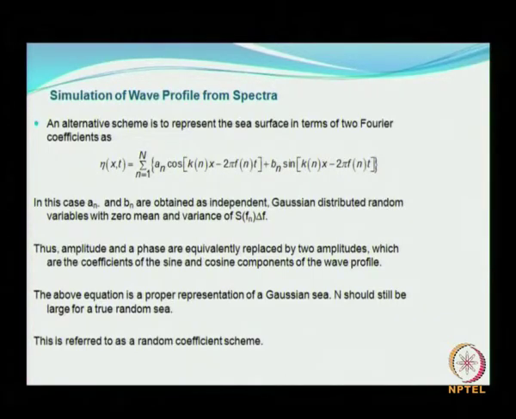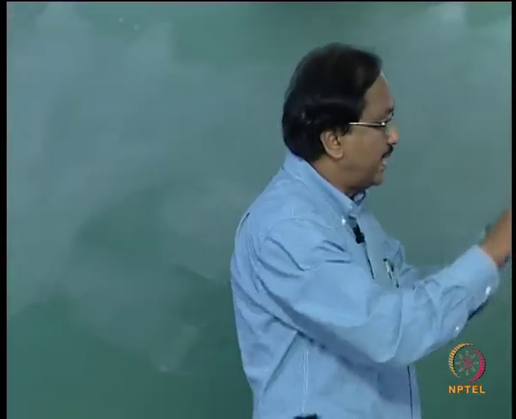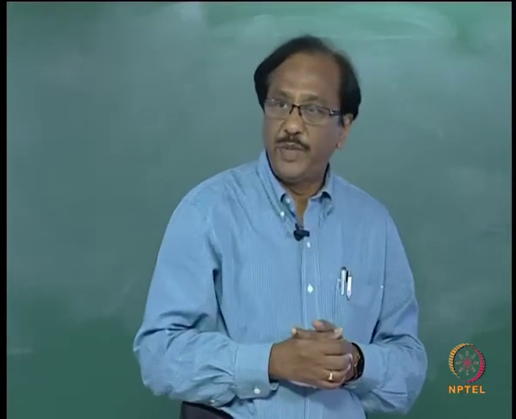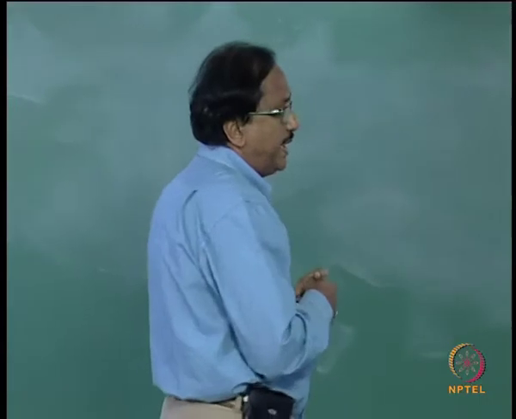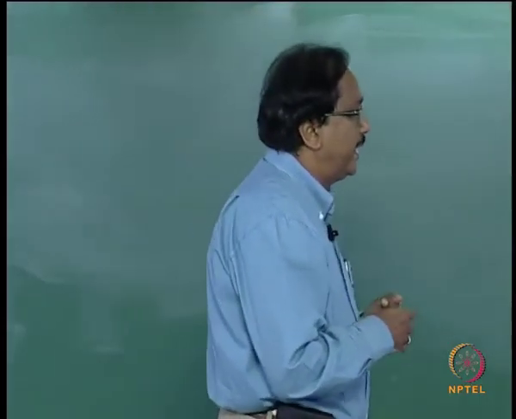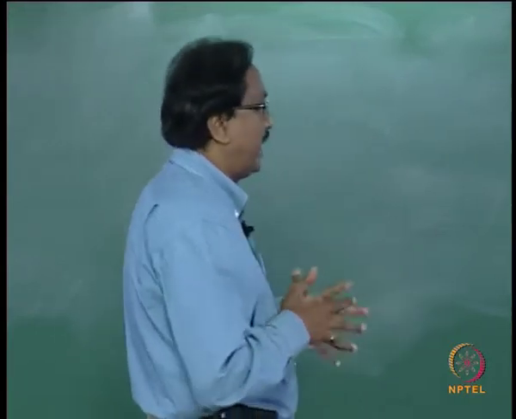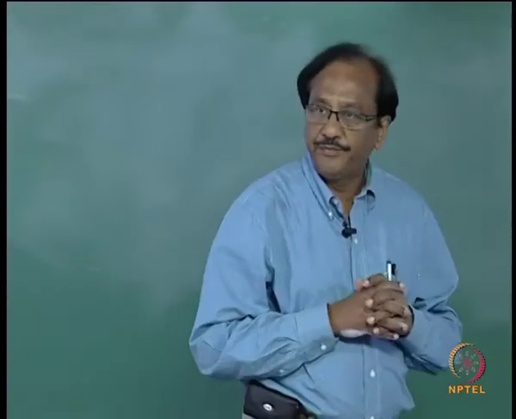So now eta of x comma t can be represented as a summation, something like the Fourier series, with an, bn amplitudes, and all the other things take care of the phase variation. In this case an and bn are obtained as independent Gaussian distributed random variables with 0 mean and variance of so much.